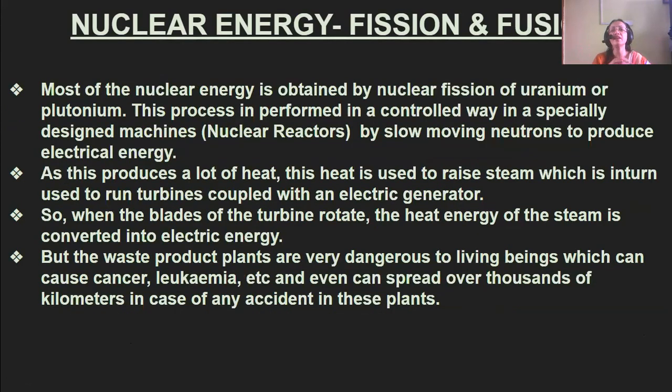Most of the nuclear energy is obtained by nuclear fission of uranium and plutonium. This process is performed in a controlled way in specially designed machines, which are known as nuclear reactors, using slow moving neutrons to produce electrical energy.